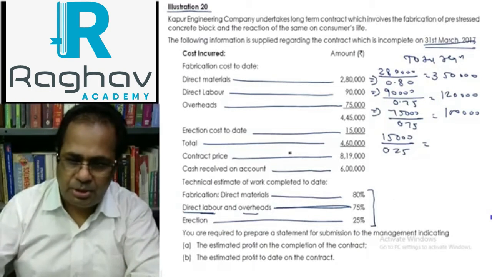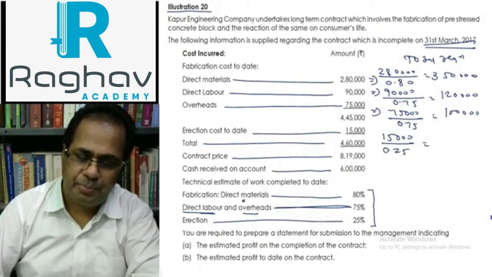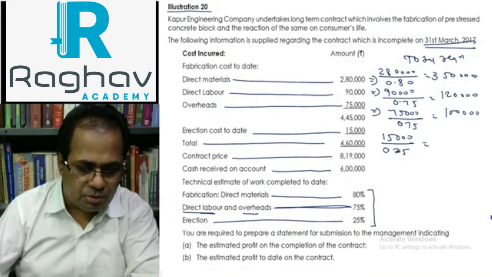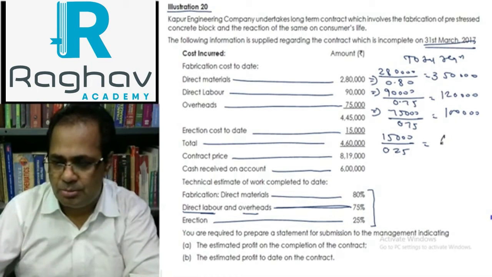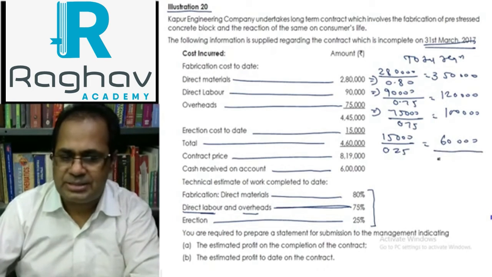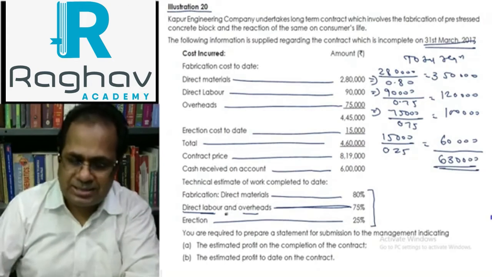In the case of erection cost, 15,000 is 25% of the total erection cost, so this will be 60,000. The total cost required is 6,30,000.